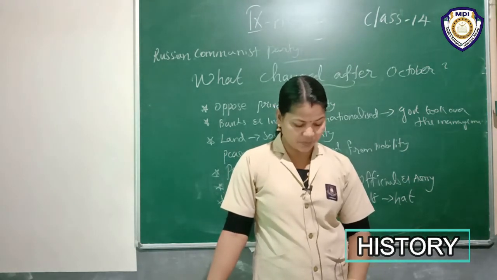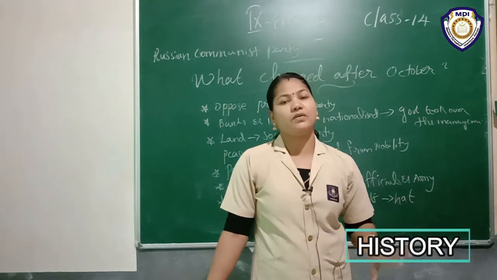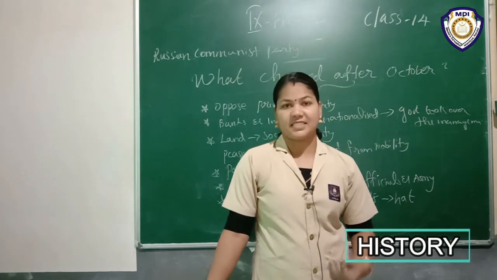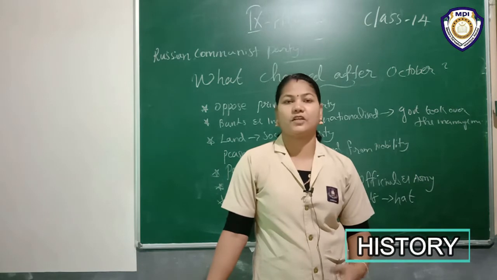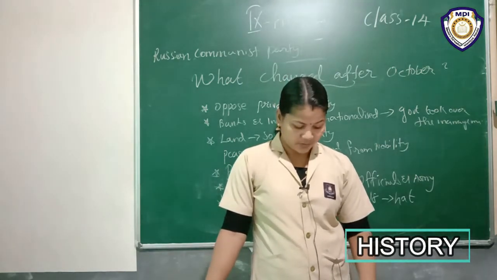The secret police punished those who criticized the Bolsheviks. Listen, now there is only one party, that is the Bolsheviks. The secret police gave punishment to the type of people who opposed the Bolsheviks.